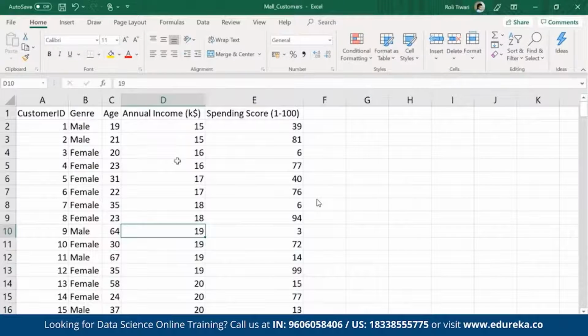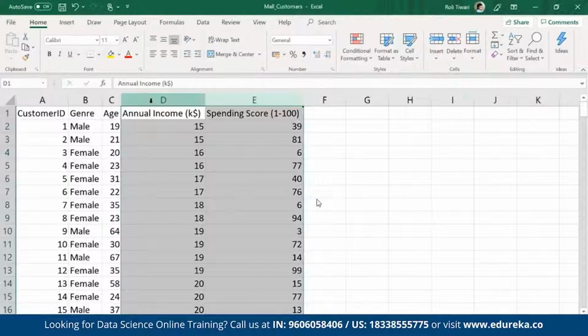This is the data set which we have. I have to cluster my customers based on annual income and spending score. As I mentioned at the start of the class, more annual income means more spending score, and less annual income means less spending score. So now I want to find the clusters based on these two features. And again, this is unlabeled data. So now let's apply the k-means clustering algorithm on this data set.